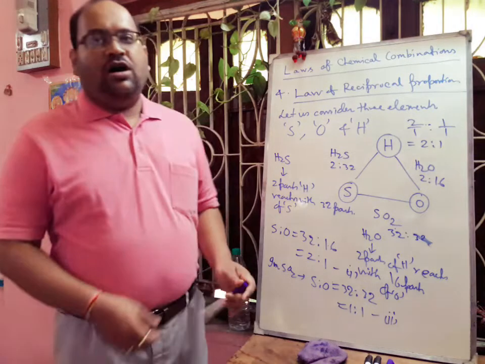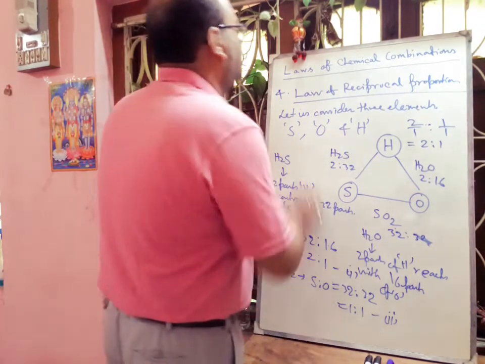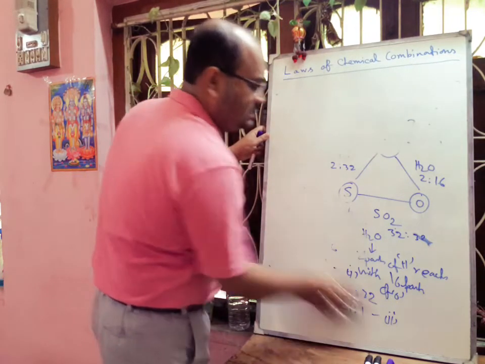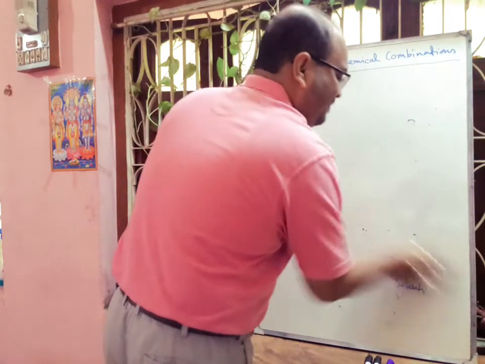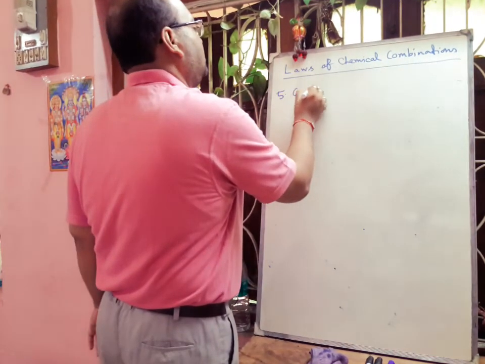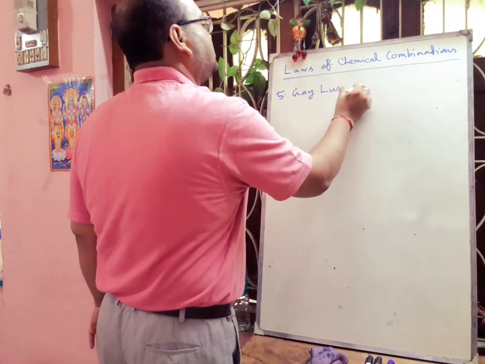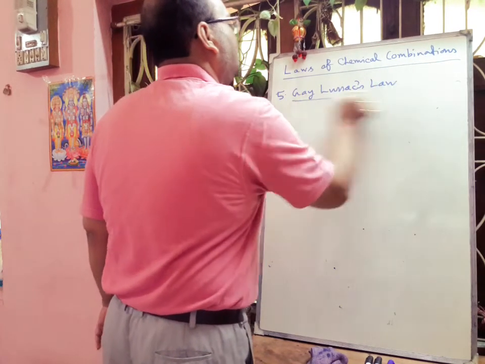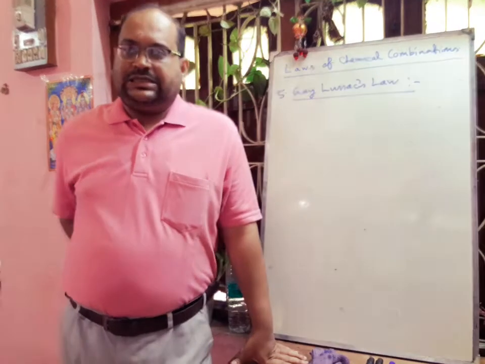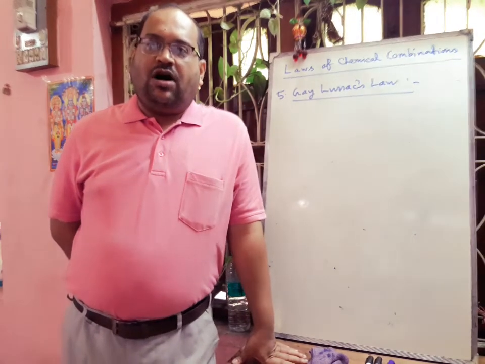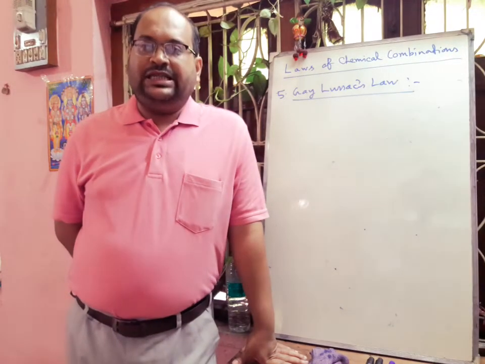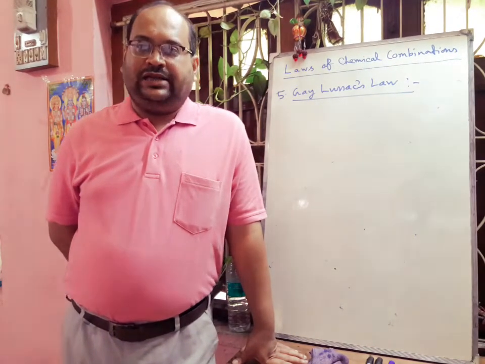Then the last law we will discuss is Gay-Lussac's law, which you already know from your class 10. This is the 5th law, Gay-Lussac's law of combining of gases or gaseous volumes. This law was first stated by Gay-Lussac, a French chemist, in the year 1808.